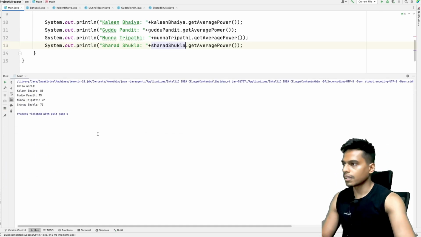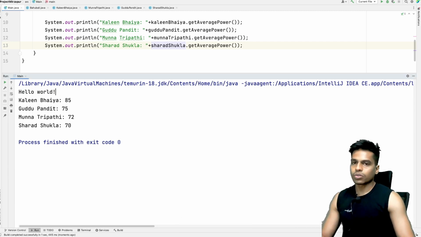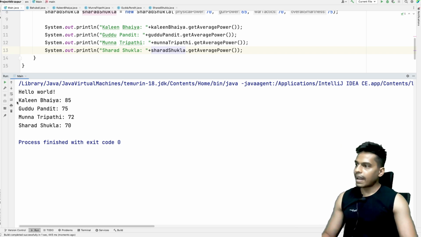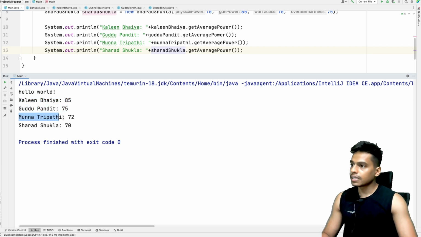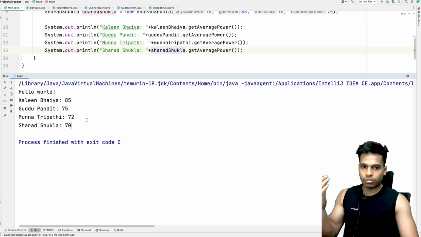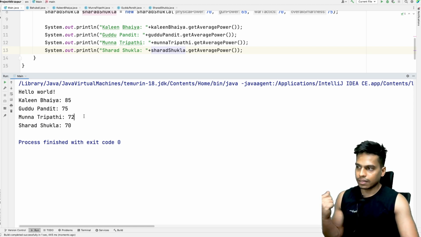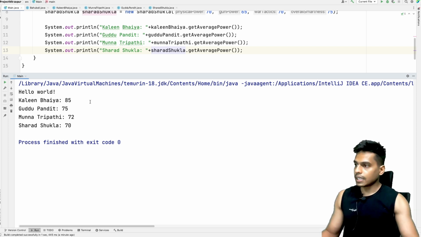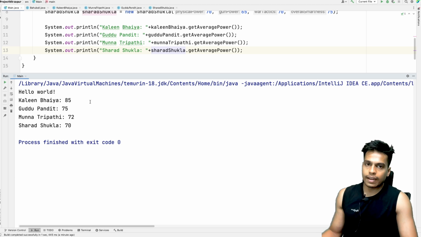Okay, I guess I can zoom it or not. Yep. Okay, so it printed hello world as well. We don't need that, ignore. Okay, so the average value for Kalin Bhaiya is 85. For Guddu Pandit it is 75, for Munna Tripathi it is 70, and for Sharad Shukla it is 70. So the power equation of all the Bahubalis is Kalin Bhaiya is the strongest, and then Guddu Pandit, and then Munna Tripathi, and then Sharad Shukla. Sharad Shukla is the weakest, Kalin Bhaiya is the strongest. So you can argue on this. Again, you can have your own numbers and different values.